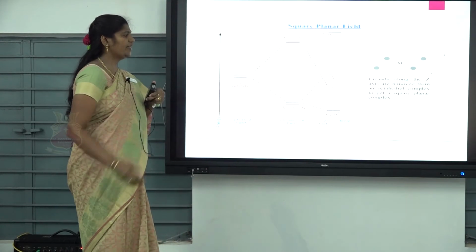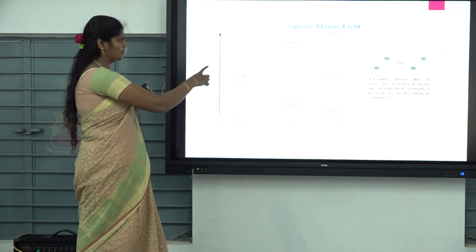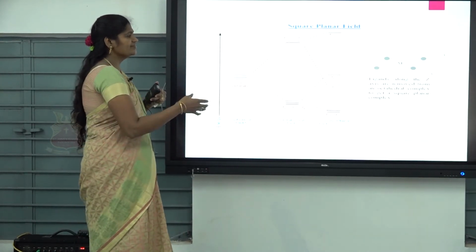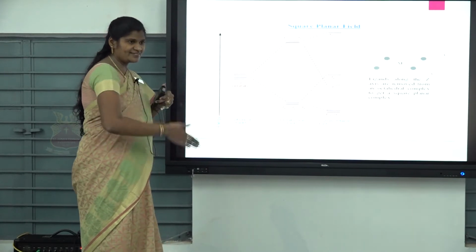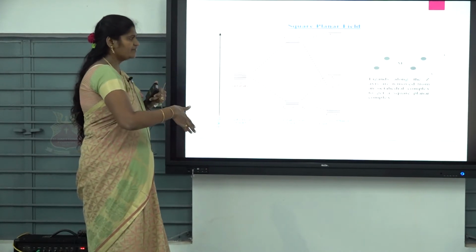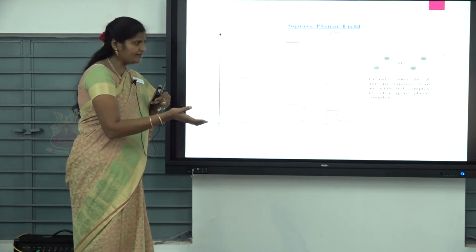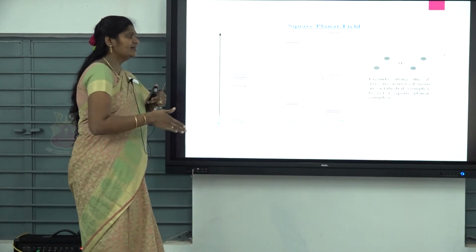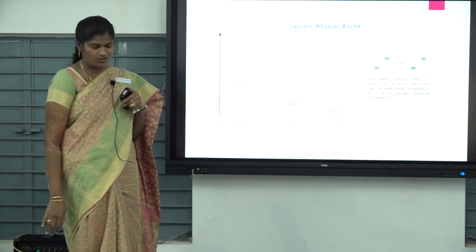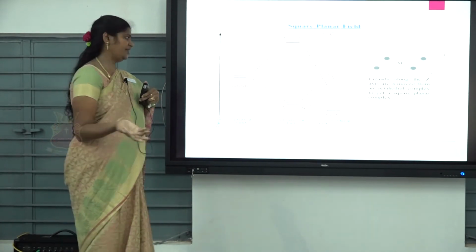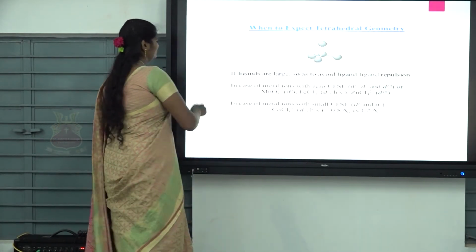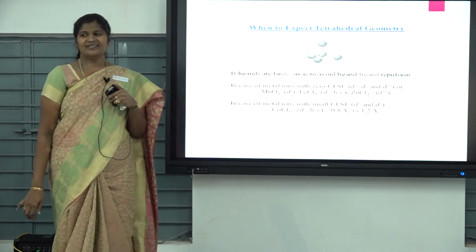Next thing, the square planar field. I already explained this one. Now, in this, you consider the ligands along the x, y, z axes. If the ligands along the z axis are removed from an octahedral complex, then you will get a square planar complex. Next, tetrahedral geometry.